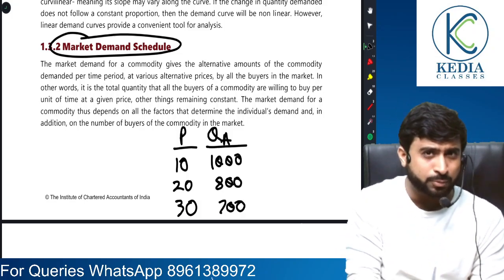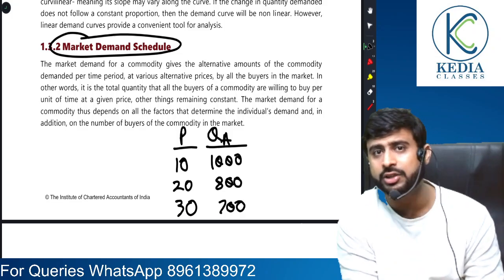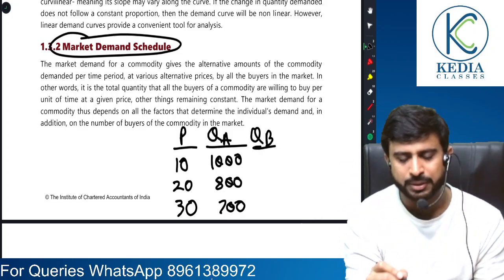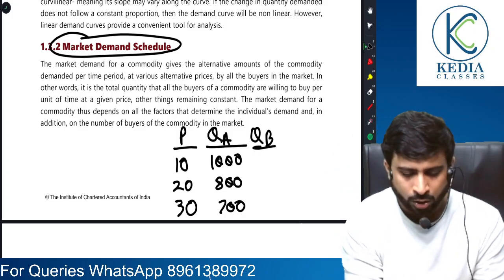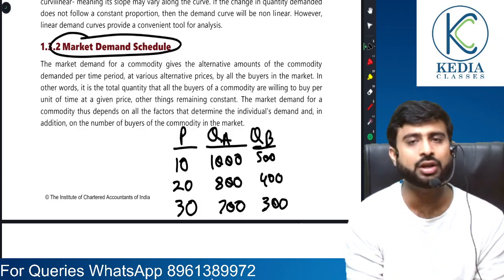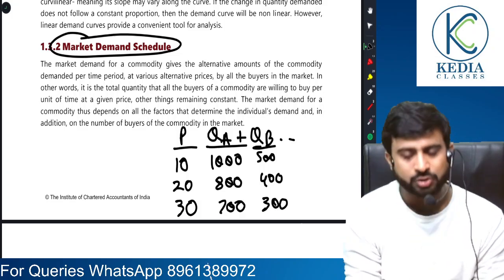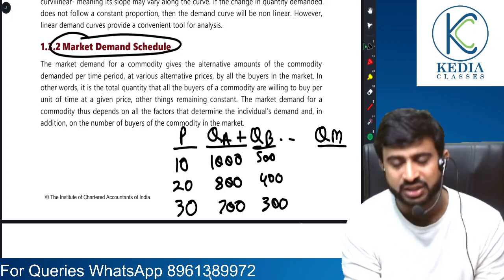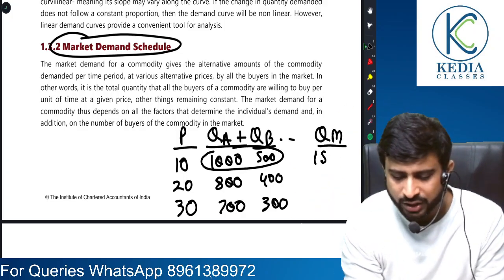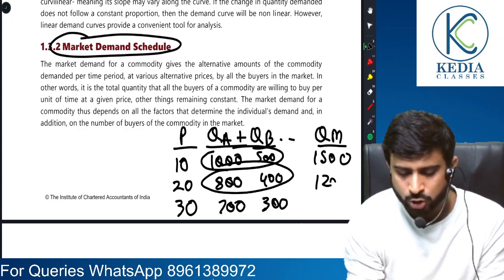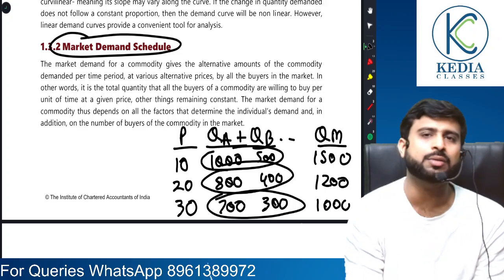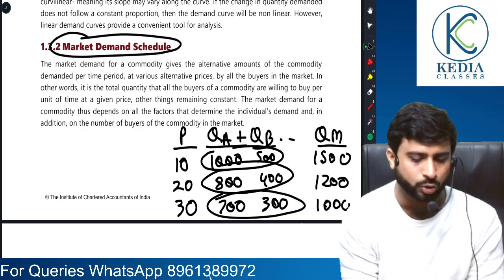Why? Because here I am showing this behavior for an individual consumer, Mr. A. But there are lots of consumers in the market. Let's say I take Mr. B or Mrs. B, whatever it is. At the same prices, the demand is 500, then 400, and gradually 300. There are many such consumers. When you add the demand of all such consumers at different prices, you get the market demand schedule. So 1000 plus 500 is 1500, 800 plus 400 is 1200, 700 plus 300 is 1000. When you add individual demand, you get market demand.